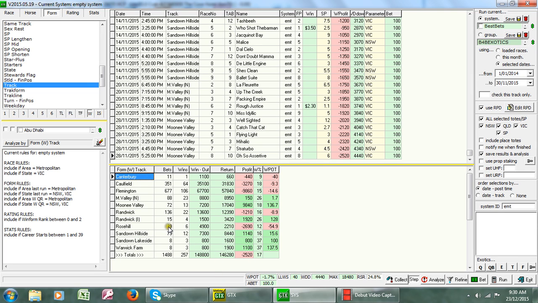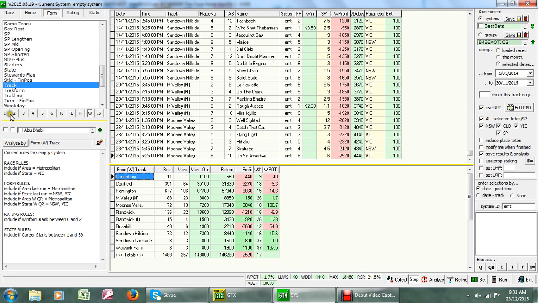There are only 49 runners that qualified from Rosehill, for only 6 winners, but it's too small a sample, if you like, to be definitive. So we can't really take Rosehill out. Okay, and of all the other tracks, we can see where they're coming from. We had a big loss on horses that qualified at the Flemington track, and a loss on the horses that qualified from the Caulfield track. And that's possibly because those runners would be more familiar and they're overbet.